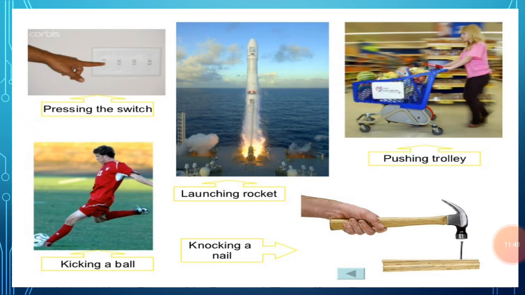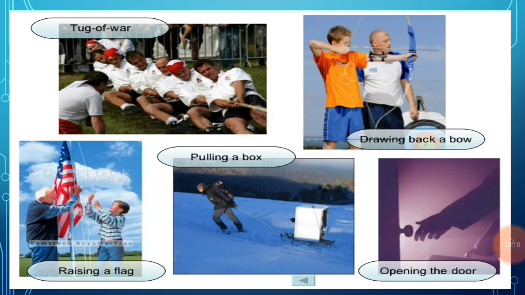First one is pressing the switch. Pressing the switch means we are applying force. Launching a rocket, pushing a trolley, knocking a nail, kicking a ball. In all these cases, two objects interact with each other, and due to the interaction, force is applied. Here are some pictures that show you tug of war, drawing back a bow, pulling a box, raising a flag. All these pictures show you that force comes into play when two objects are in contact with each other or interact with each other.